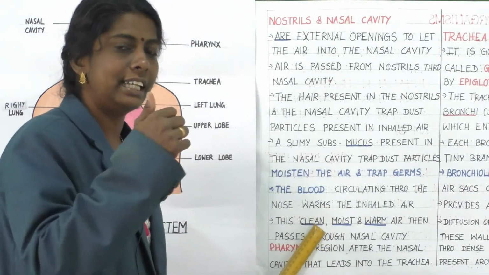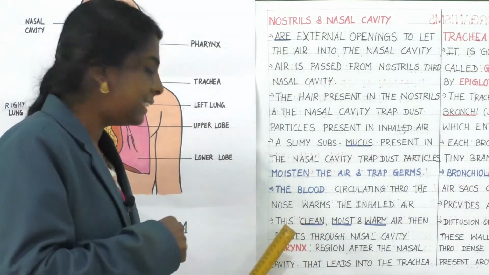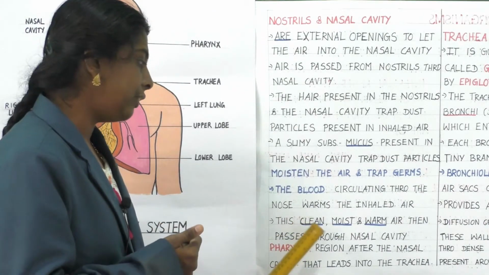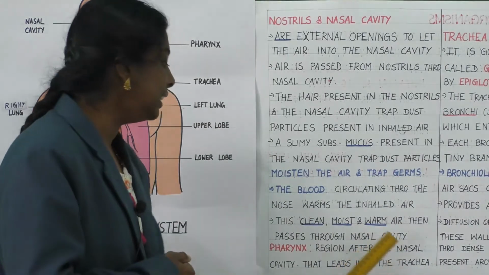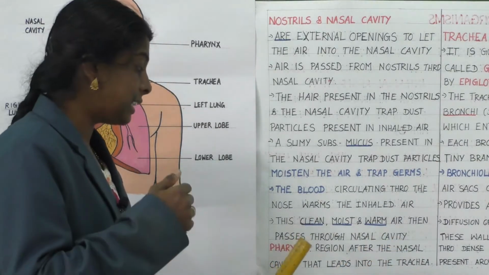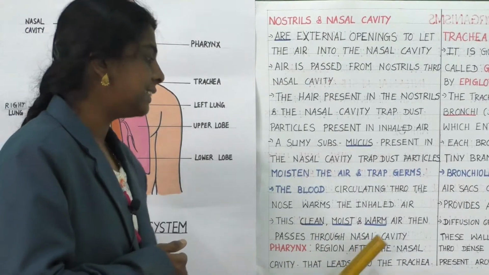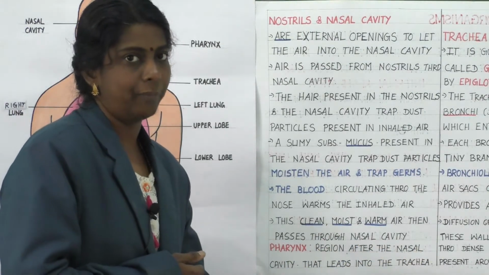Clear, children? Now, the second part, that is pharynx. So, what is this? This is a region which is after the nasal cavity, that leads into the trachea.